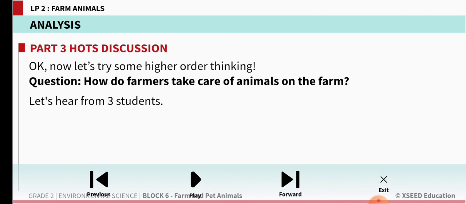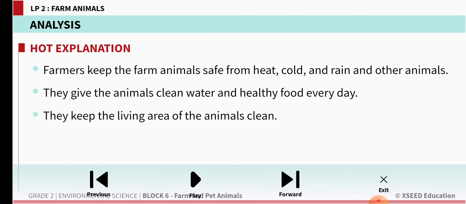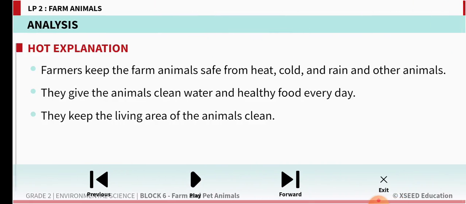So in what way do we have to take care of it? Very good. Farmers keep the farm animals safe from cold, heat and rain, and also from other animals which may come to attack them. They give the animals clean water and healthy food every day. They keep the living area of the animals clean. That's why I told you in the previous class also that clean, happy and safe are very important words, so that you can understand how they are supposed to be kept.